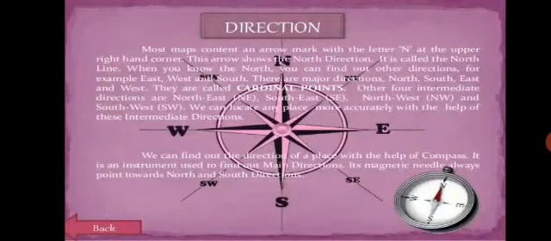We can find out the direction of a place with the help of a compass. It is an instrument used to find out the main directions. Its magnetic needle always points toward the north and the south direction.